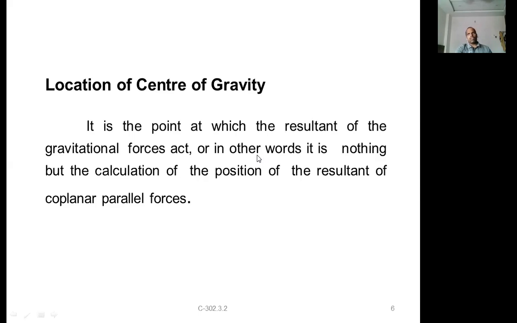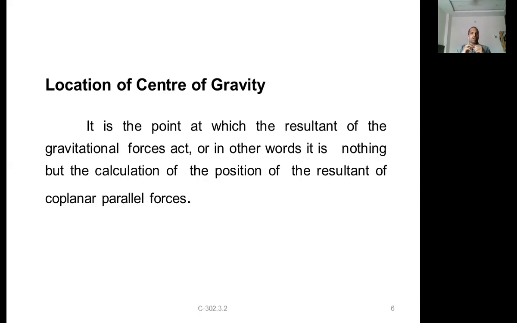We discussed that the body consists of several particles, and each particle has its own weight, which acts vertically downwards. A body can have any number of particles, and the lines of action of all these forces form a parallel force system. If you calculate the resultant of that parallel force system, you can find the resultant and its position. The point through which the resultant of all these weights passes is the center of gravity.